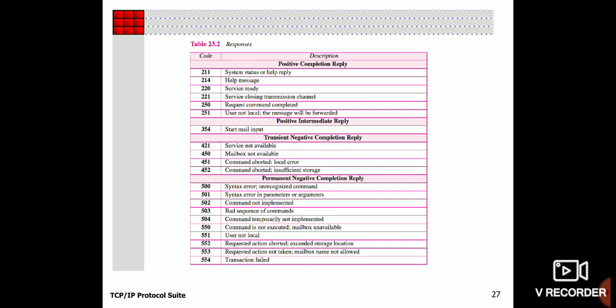All the messages are similar to your HTTP. All the messages starting with 200 are called success codes or positive codes, and 354 is start mail input, so it is going to show the mail initiation. 400 is called transient negative completion reply, and 500 codes are called permanent negative codes. So this is about your responses, and now we can see the connection establishment.